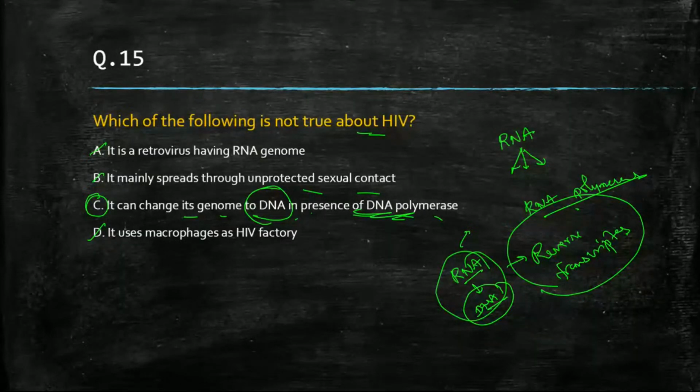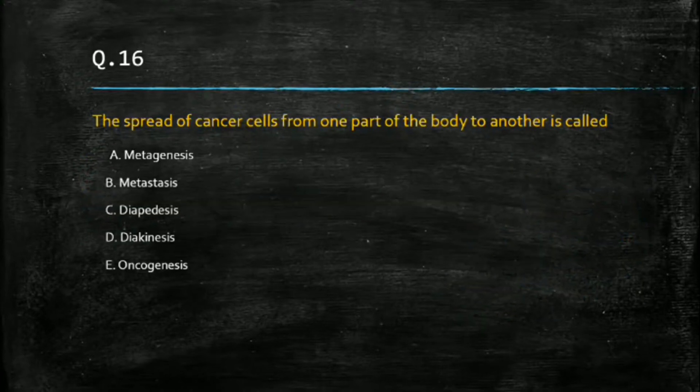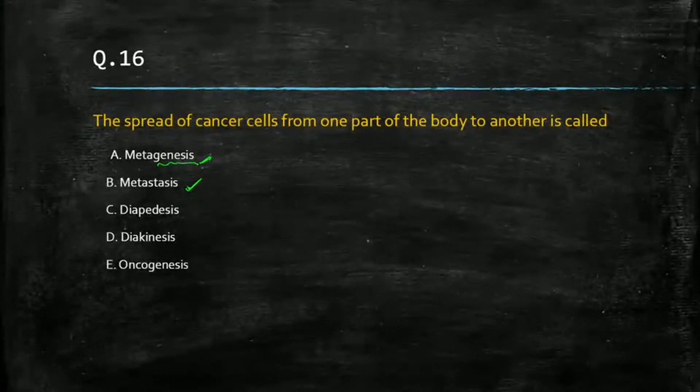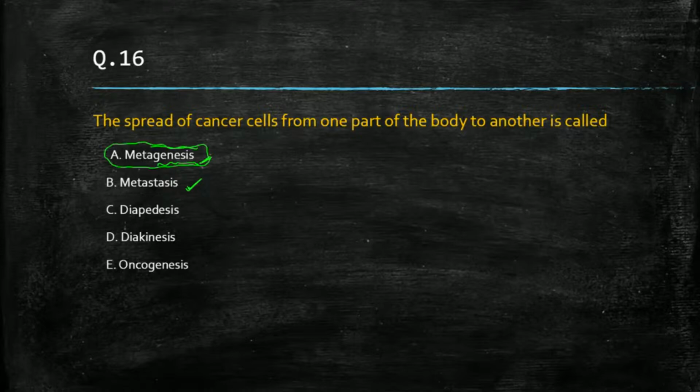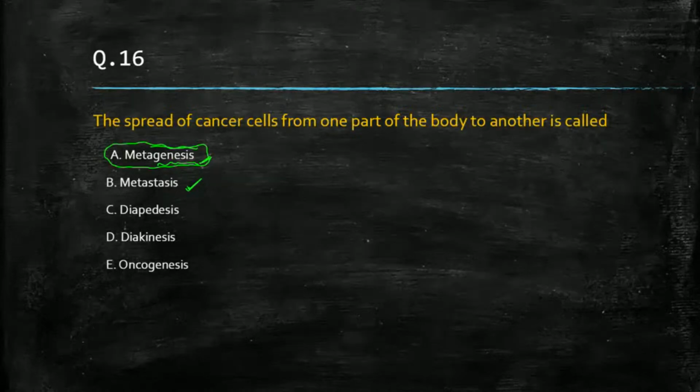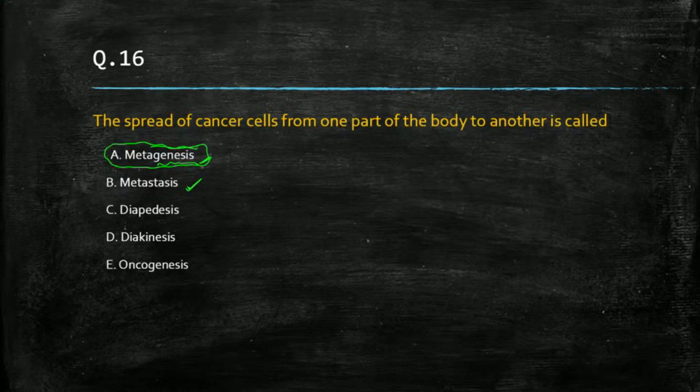Now, next question. The spread of cancer cells from one part of the body to another is called metastasis or metagenesis. Genesis means synthesis. Metagenesis comes under the animal kingdom chapter. It is not cancer. Metagenesis, you have studied there.